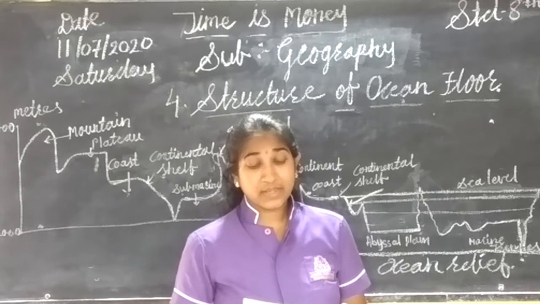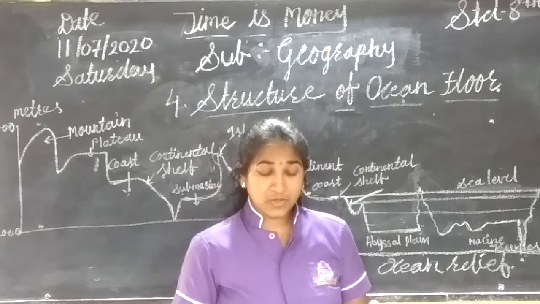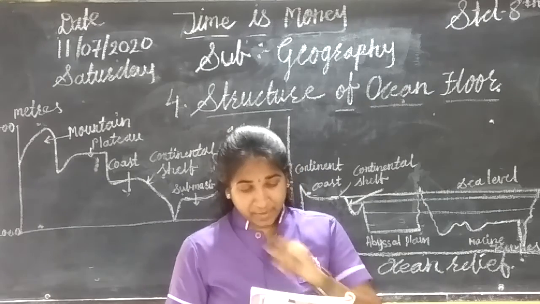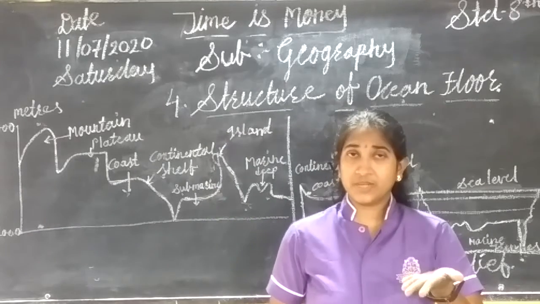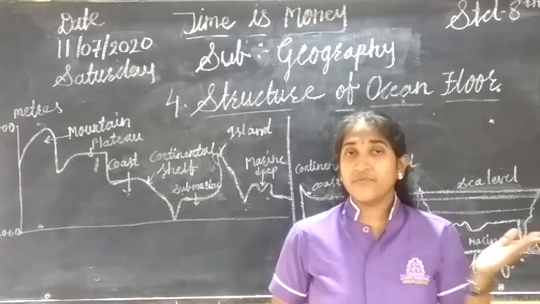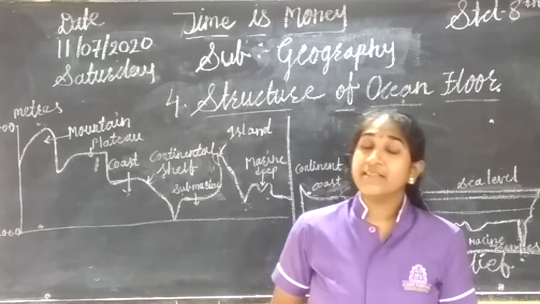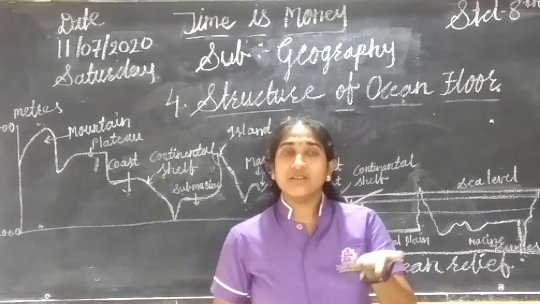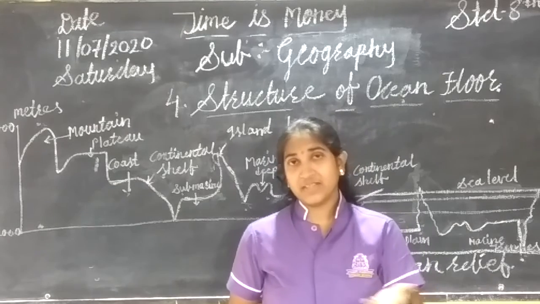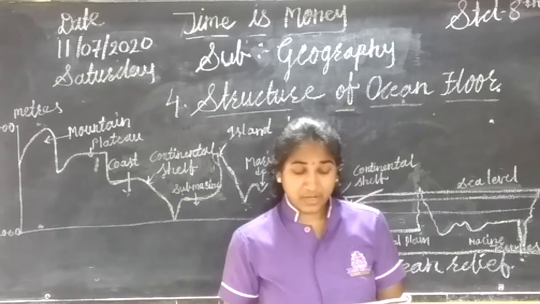Next topic is submerged mountain ranges. The hills and mountains found on the ocean bed are called submerged hills and mountains. That means at the ocean bed, the hills and mountains we can find under the oceanic sea level are called submerged hills and mountains.